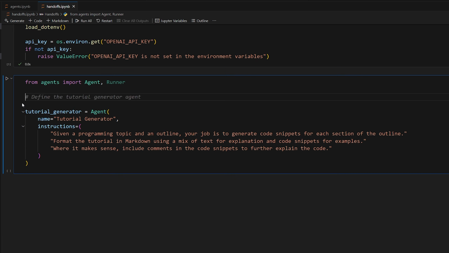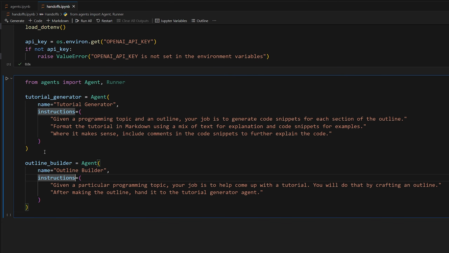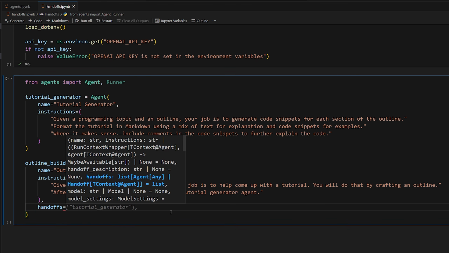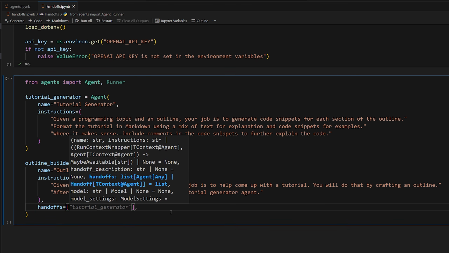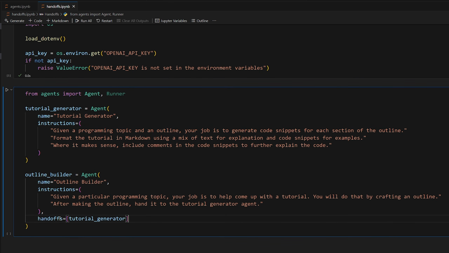So first we're going to reorder this. Because the outline agent is going to be invoking or handing off to the tutorial agent, we need to make sure that we have this one first, because we're going to do handoffs. So handoffs, and we're going to pass in a list of the agents that we're able to hand off to. So we're going to do tutorial generator. This is very similar to how we did tools, and behind the scenes it actually is handing off as a tool. That's just how it works behind the scenes.